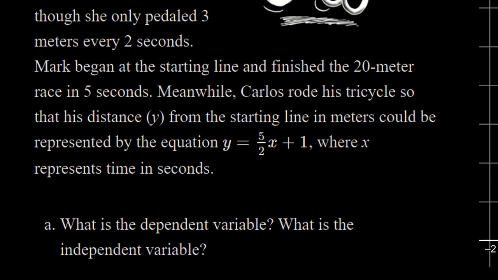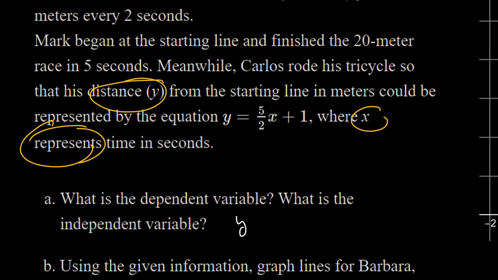What's fortunate about that question is they really just spelled out what the variables represent, right? So we know that y is the distance we are from the starting line, and x represents time in seconds that we're traveling. So we've got distance from starting line and time, and in this situation we would say that time is definitely the independent variable, and y, how far you are from the starting line, depends on how much time has elapsed. So I would say y is the dependent variable.